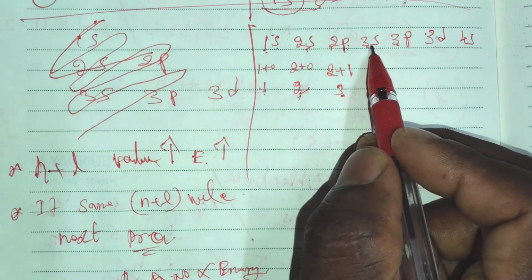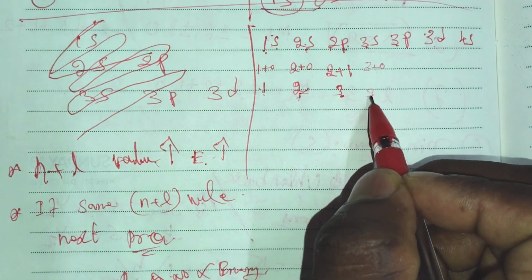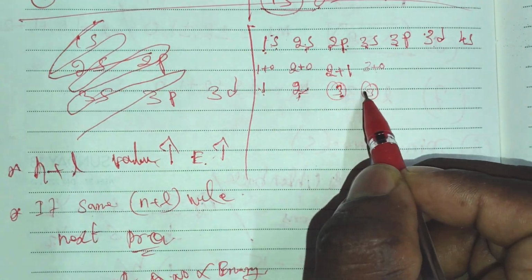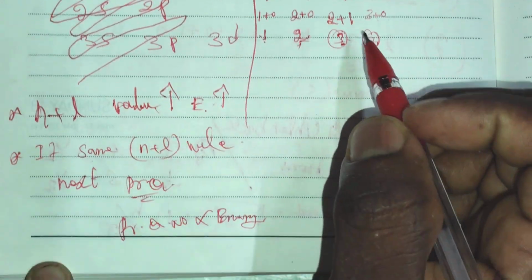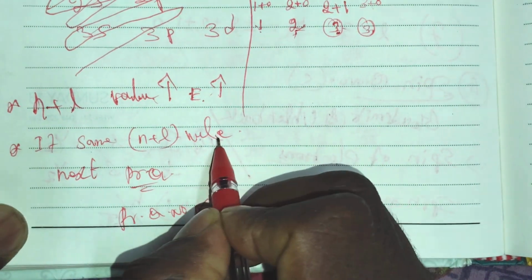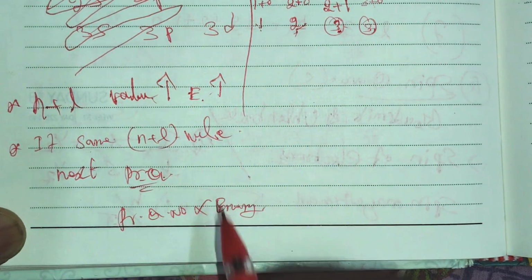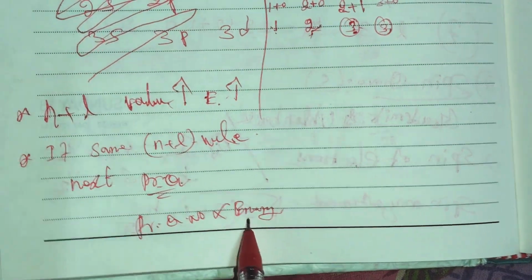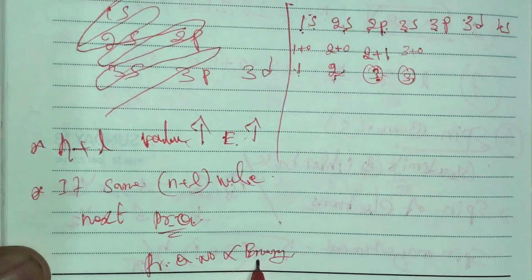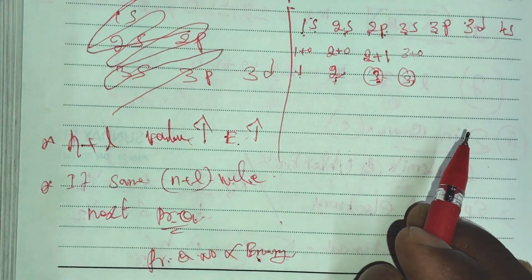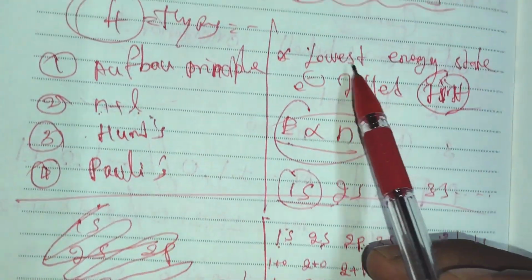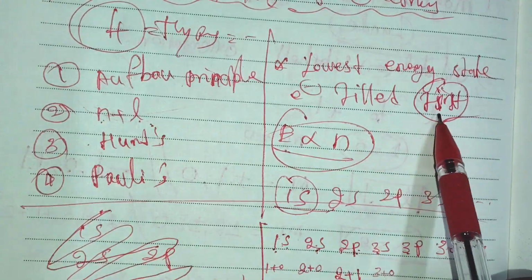It's like that: 3s is 3 plus 0, which is 3, and here the n plus L value is the same. So what we get here is, if the n plus L value is the same, we see the principal quantum number. As the principal quantum number increases, the energy also increases. This is a very important point: the lowest energy state is where the electrons are filled first.